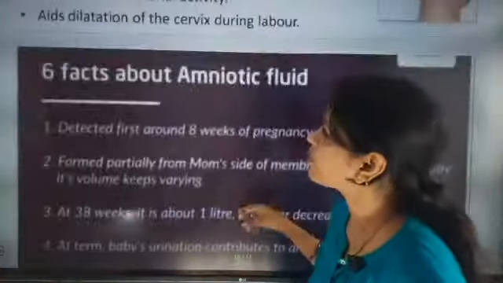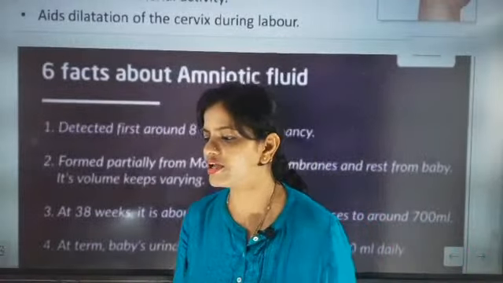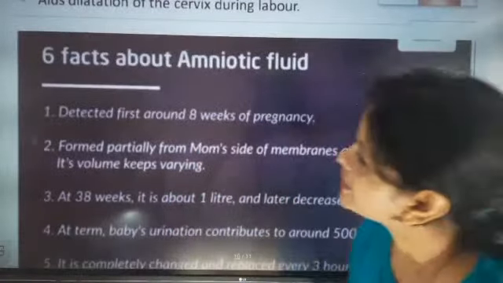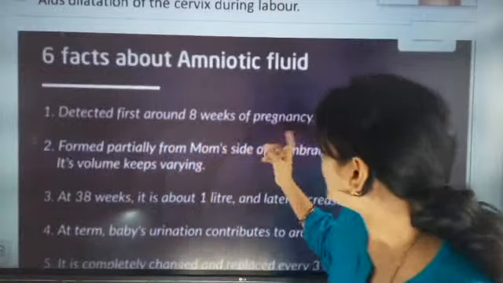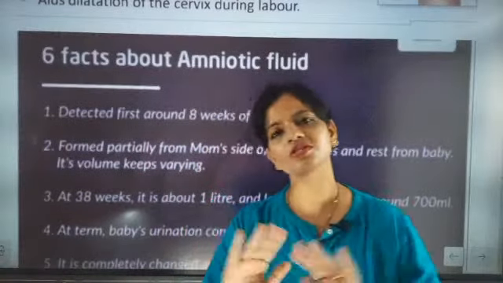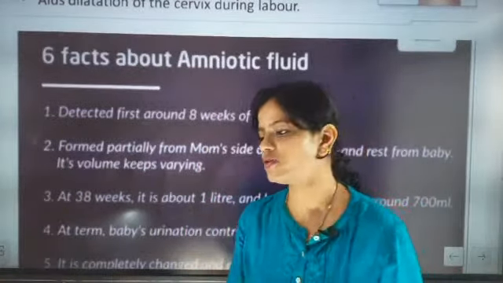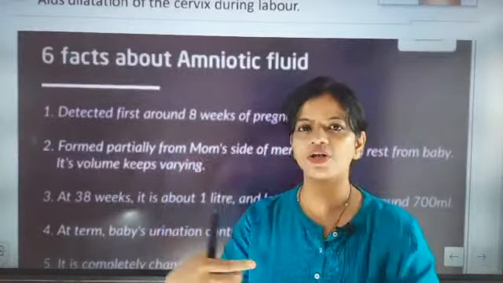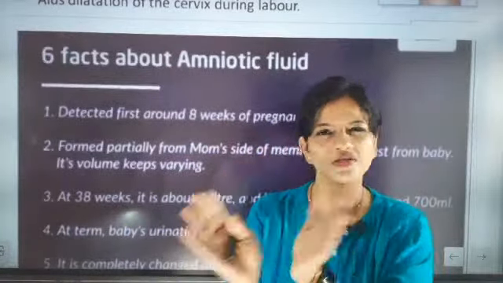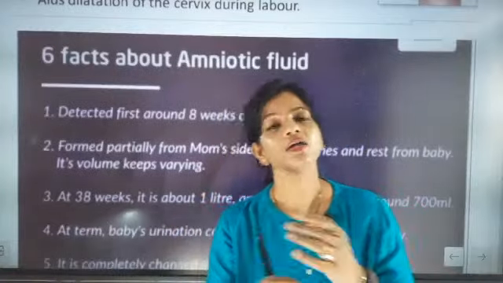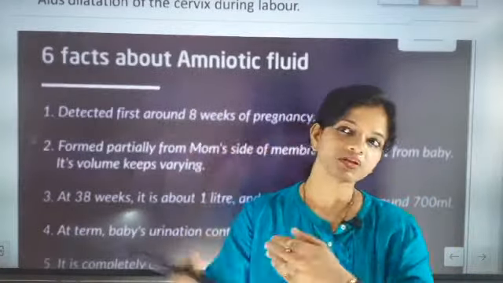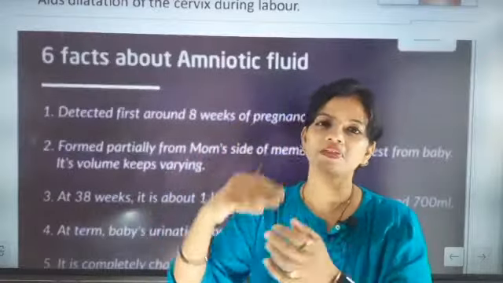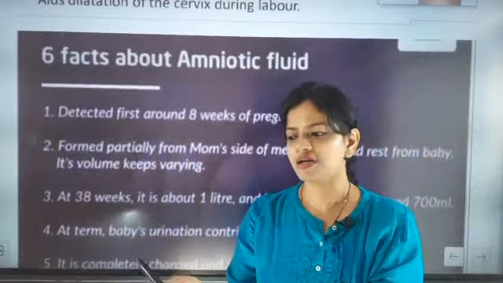So we are going to talk about six facts about amniotic fluid. The first fact is that amniotic fluid is first detected around 8 weeks of pregnancy. The first 8 weeks are very important for the baby to grow inside the mother's womb. The first 8 weeks of pregnancy will not be that well known, but after that the amniotic fluid will start surrounding the baby.